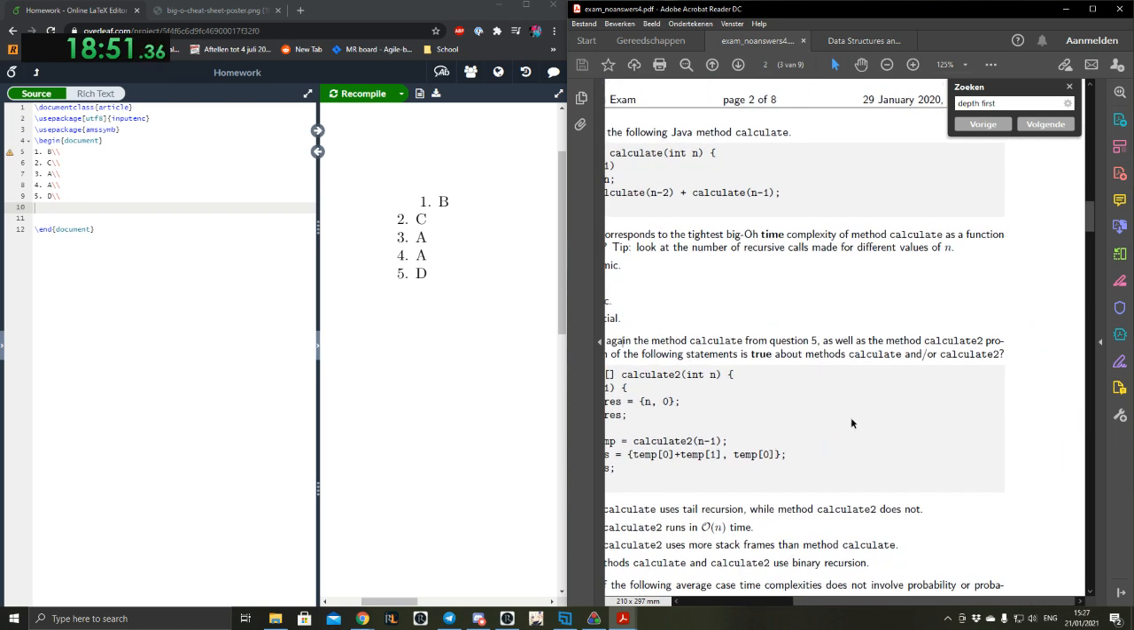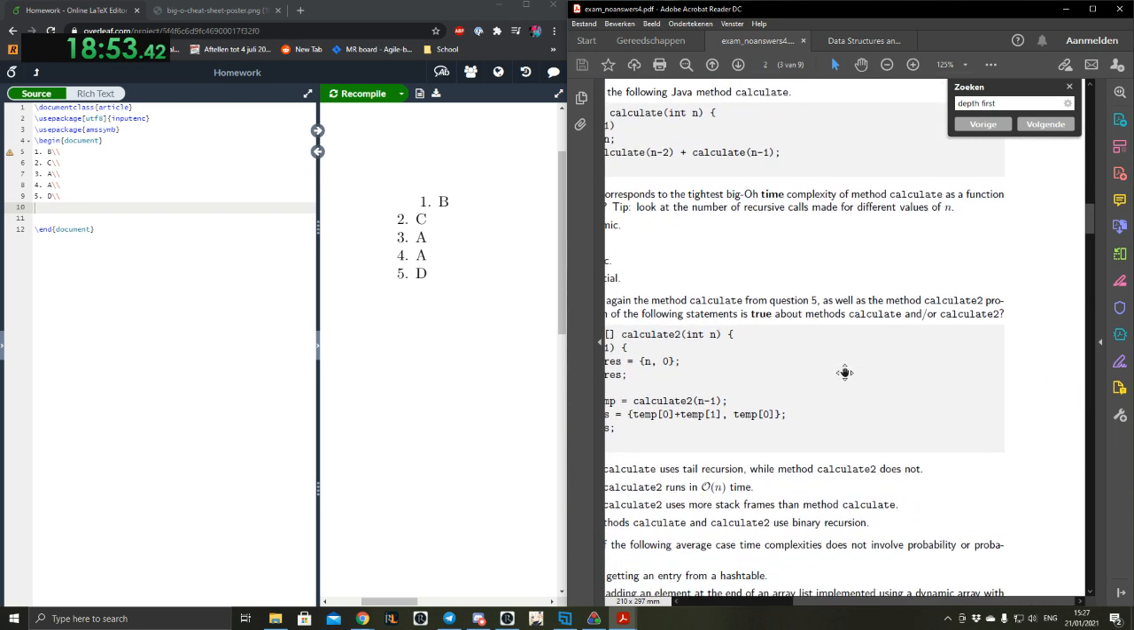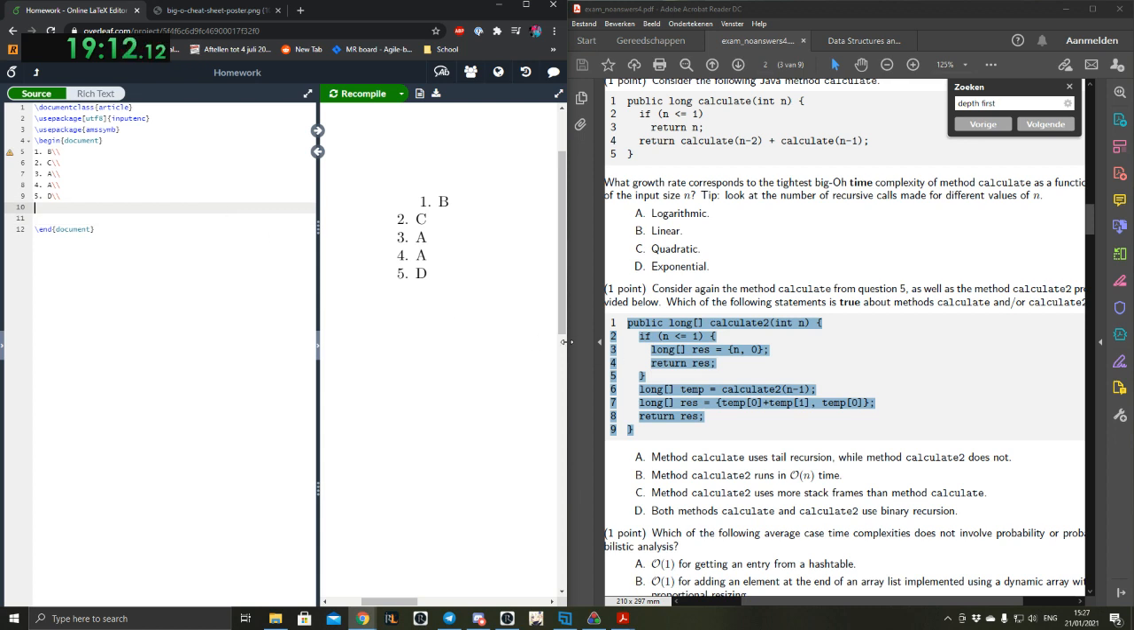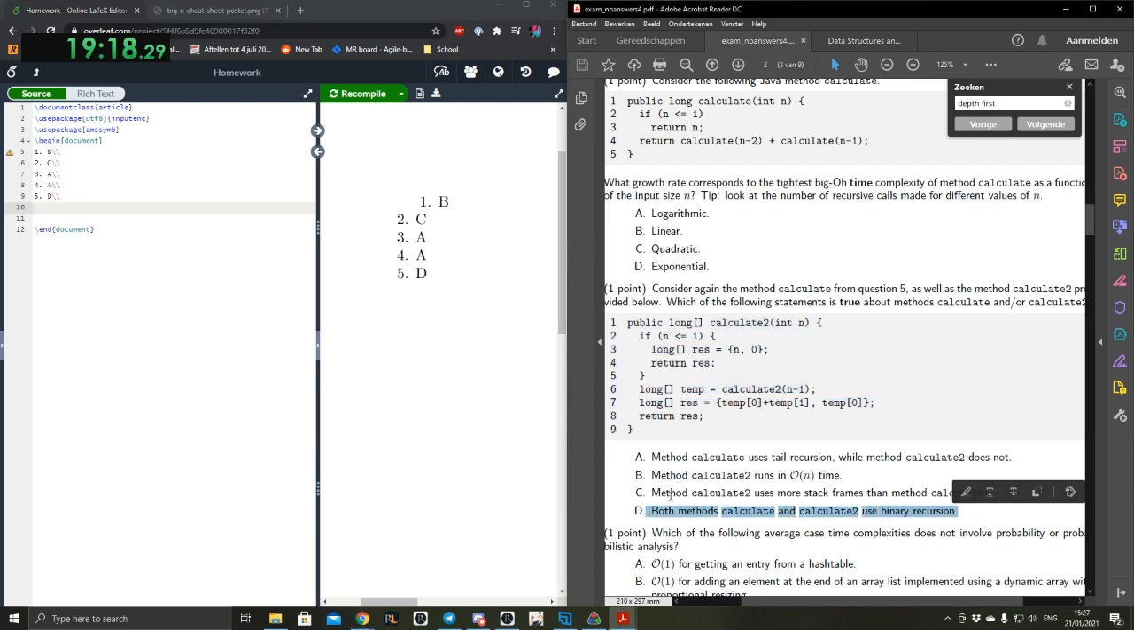So let's see what's true. Okay, both methods calculate and calculate 2 use binary recursion. Well, that's obviously not true because there's only one call here. And by the way, this is more like the standard version of Fibonacci you would see in, for example, Python, like in a for loop without using recursion. So yeah, that one is wrong.